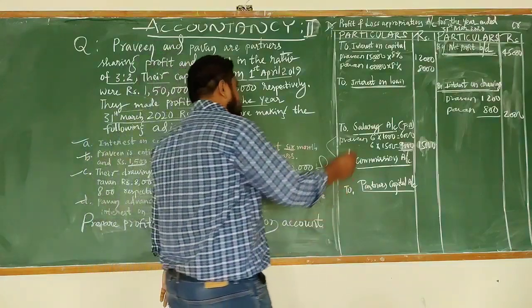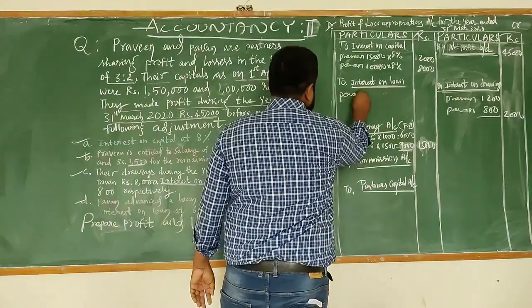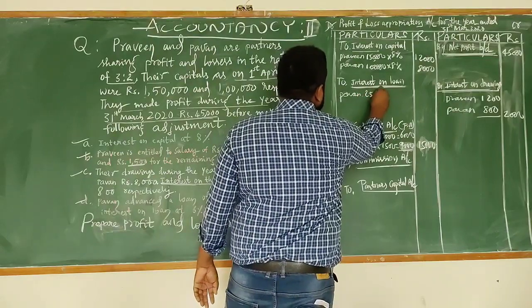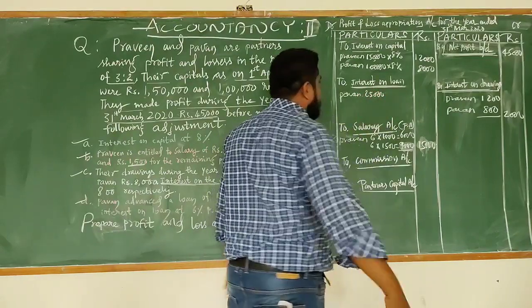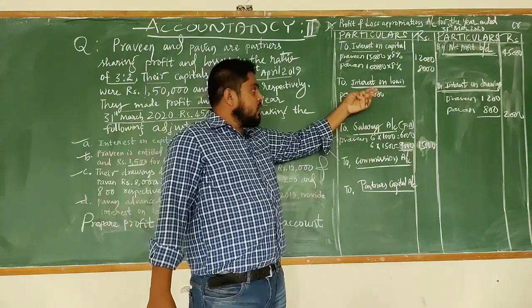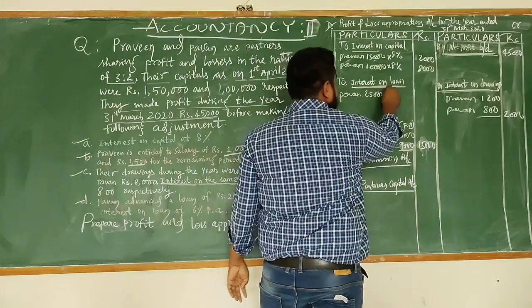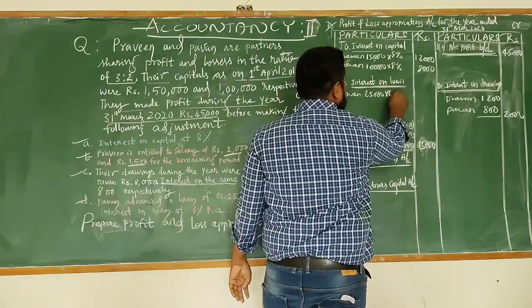So Mr. Pawan has introduced the loan of rupees 25,000. For that loan, the partnership firm is paying 6% interest here.